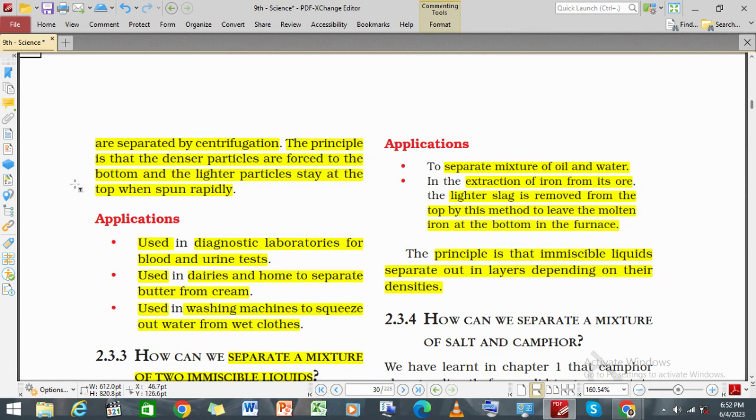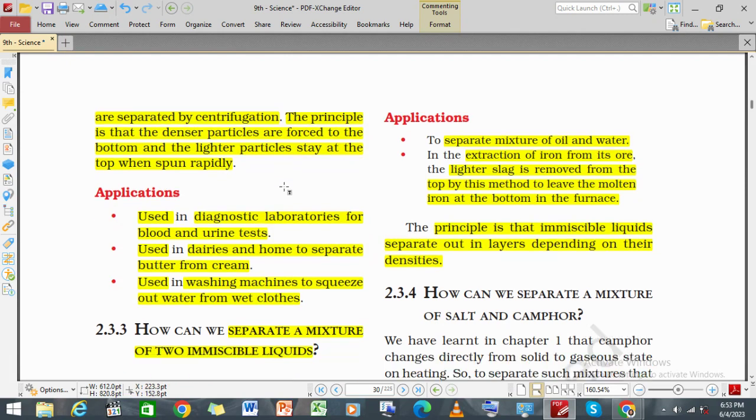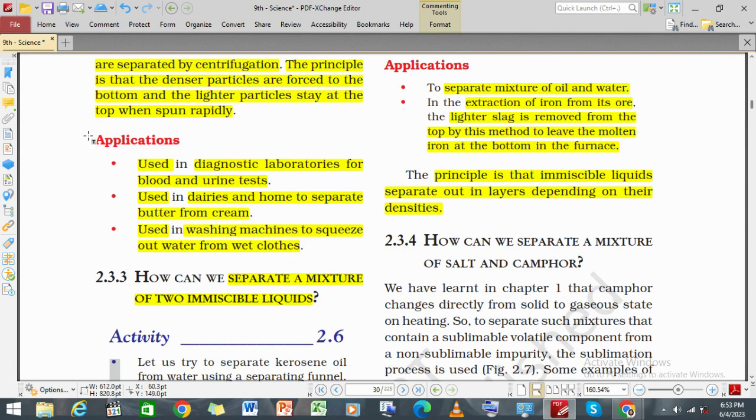The principle is that the denser particles are forced to the bottom, and the lighter particles stay at the top when spun rapidly. That means when you spin rapidly through the process of centrifugation, the heavier particles settle at the bottom, while the lighter particles stay on top. And what are the applications? It is used in diagnostic laboratories for blood and urine tests. Along with that, it is also used in dairies to separate butter from cream.